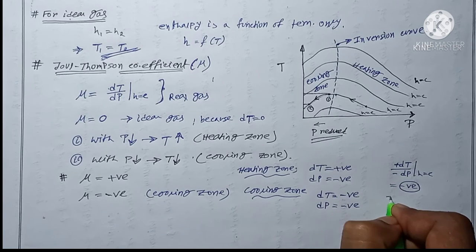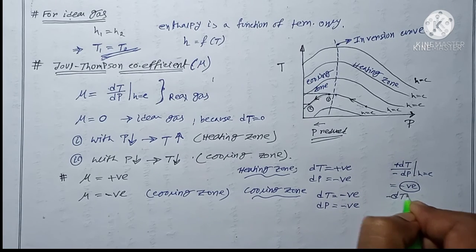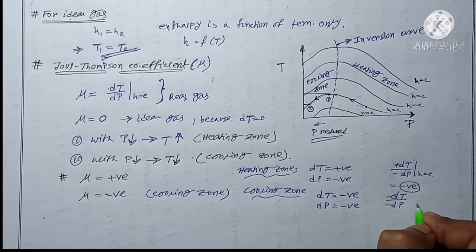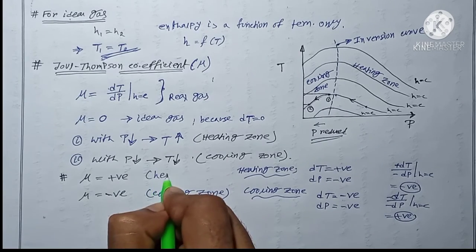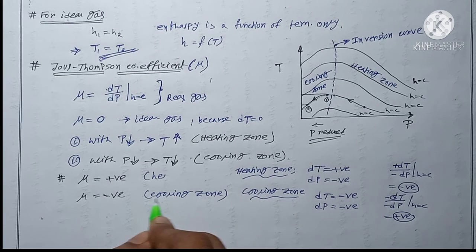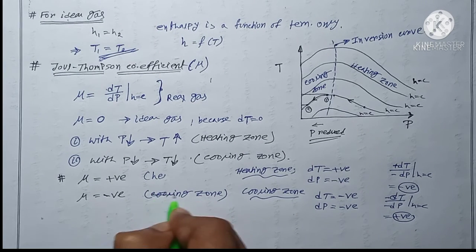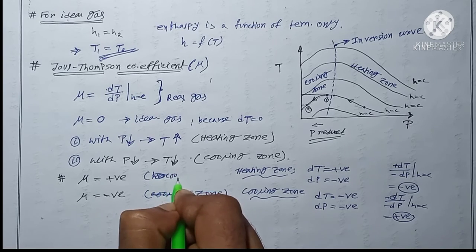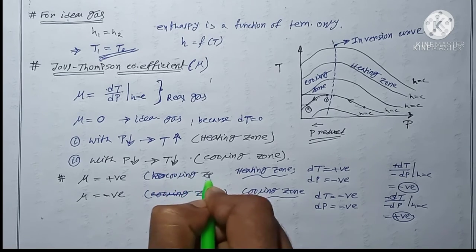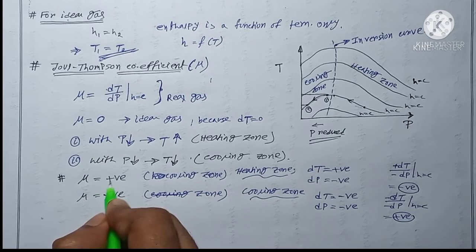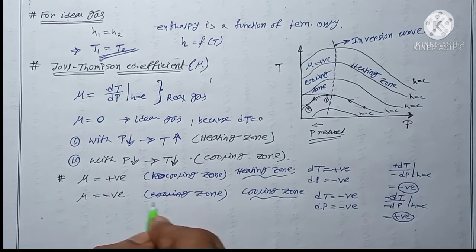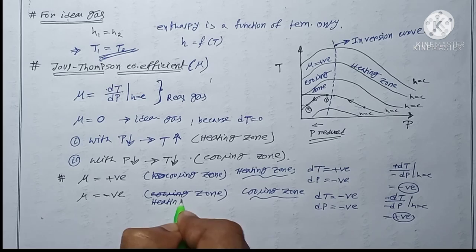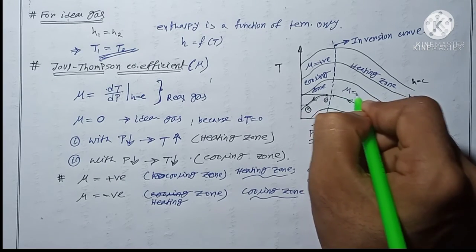So if I put negative dT by negative dP, the ultimate result will be positive. Is it clear? Sorry, I wrote the cooling zone in the wrong place, but the cooling zone is here, sorry for my mistake. For the cooling zone, mu will be positive. So in this zone mu is positive, and for the heating zone mu will be negative.